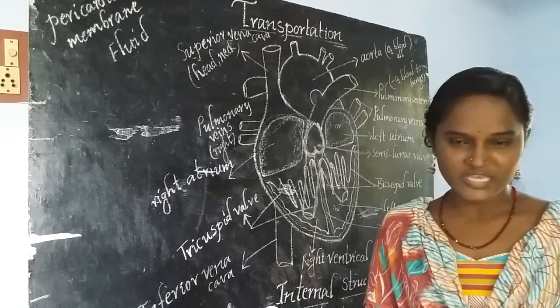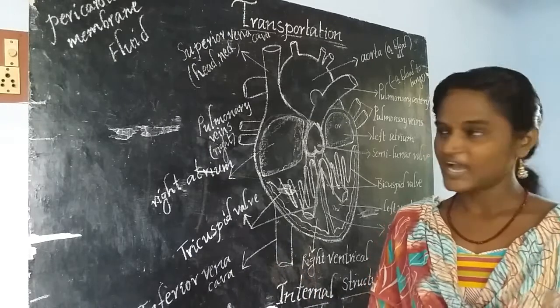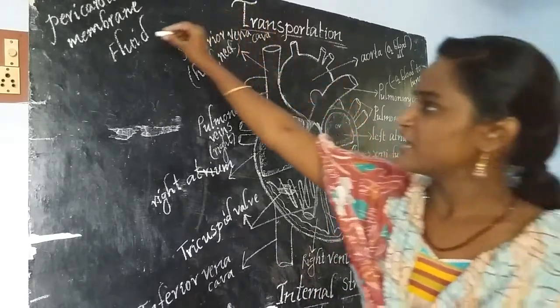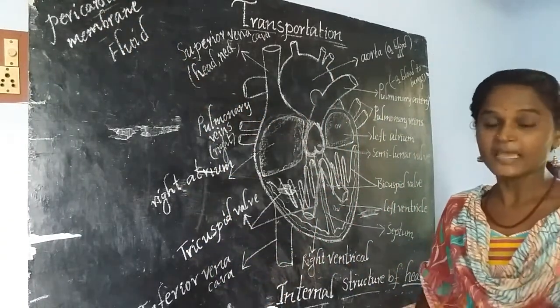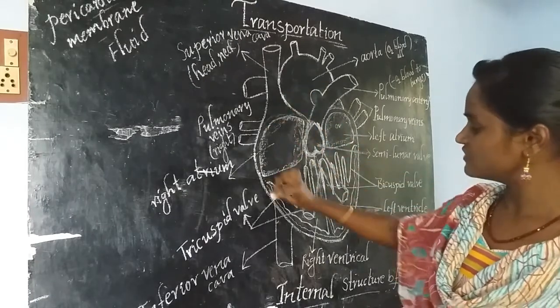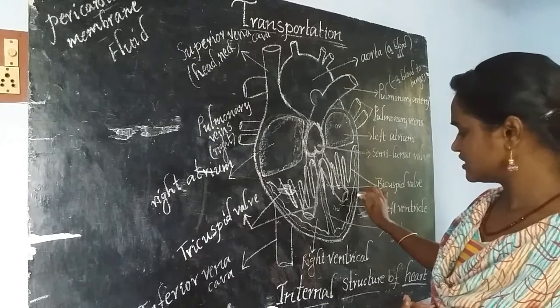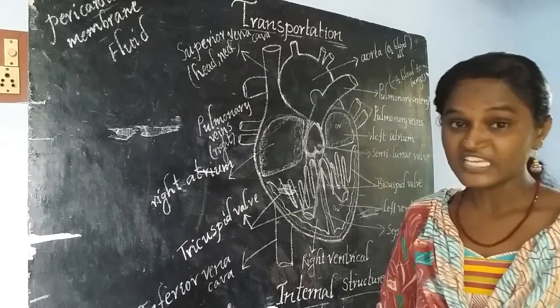Then along with the rib cage, the heart itself also gets protection from two membranes called pericardial membranes. What are we calling pericardial membranes? The heart is covered with two membranes, an outer membrane and an inner membrane.